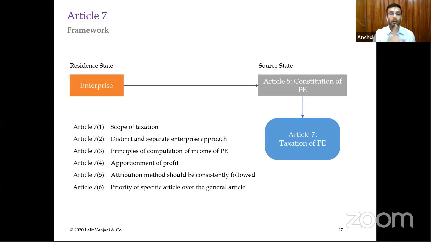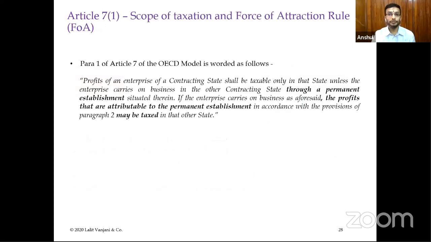So the basic framework is that there is an enterprise of a foreign company which is a resident of a contracting state. Then there is a constitution of a PE, an office, or by any means, by way of installation PE or service PE or agency PE, you have created a PE in the source state. Once a PE has been created, then the taxability will happen under Article 7.